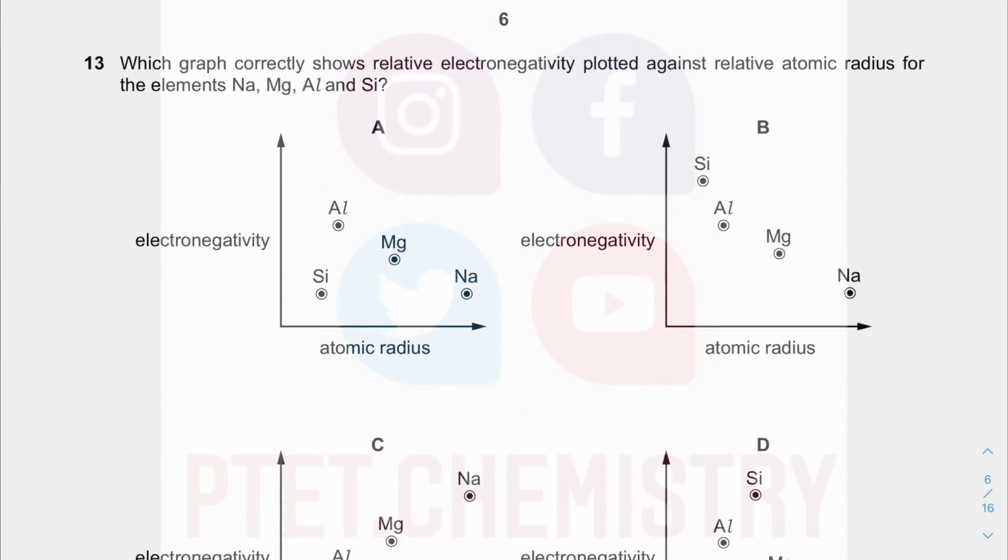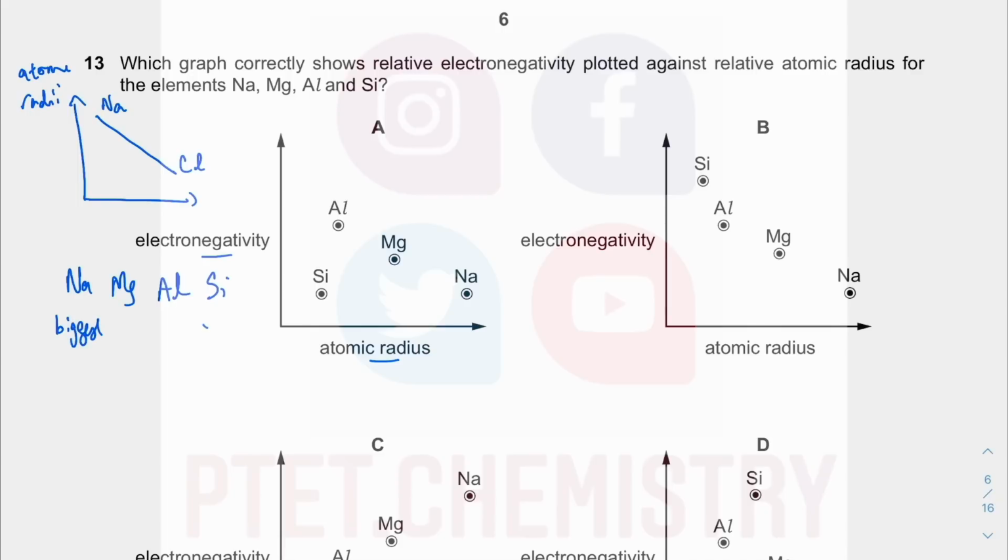Question 13, this kind of question has gotten popular over the years, yeah? So we want to plot electronegativity against atomic radius. In fact, I've just shown you in the previous question. Atomic radius decreases across a period, chlorine all the way to sodium. So these are the atomic radii. What do we have? We have sodium, magnesium, aluminium, and silicon. So we know sodium is the biggest, so we know atomic radius. So this is the biggest, this is the smallest.